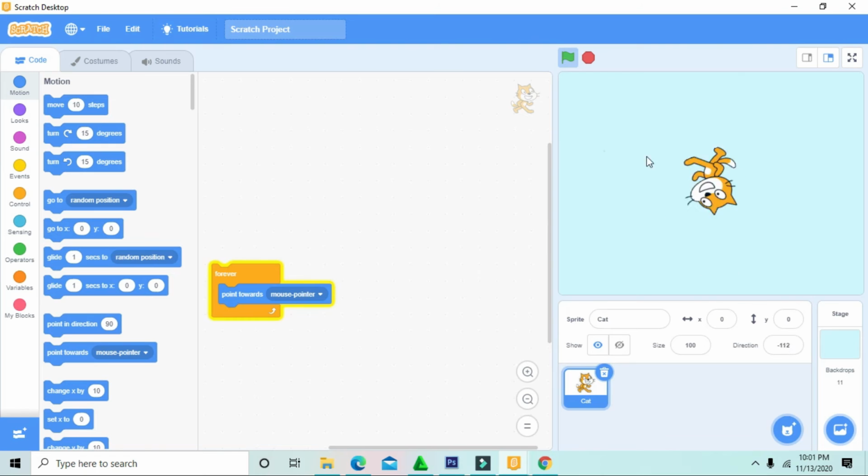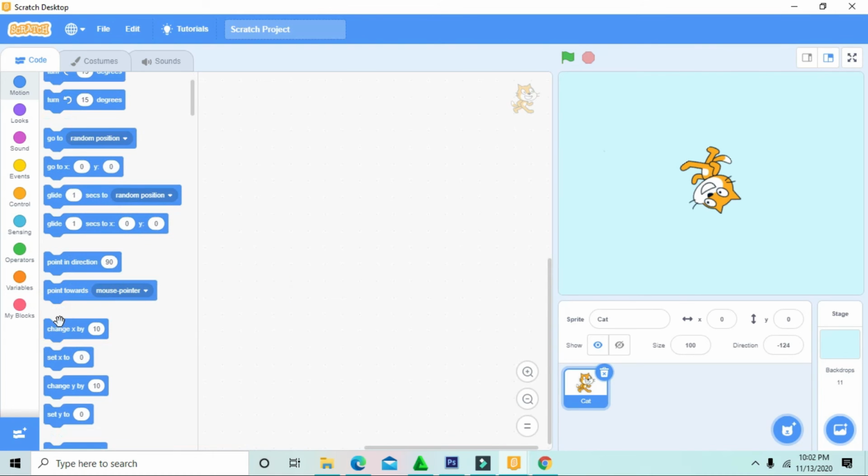She only moves the direction, like spinning. Follow me. I'm going to pick and erase it. She follows where I go. She will only point towards.